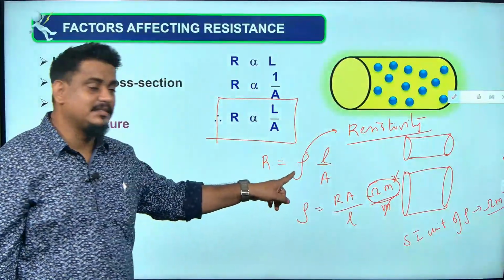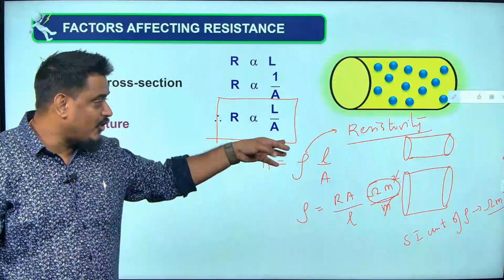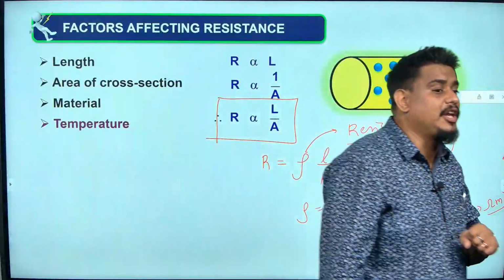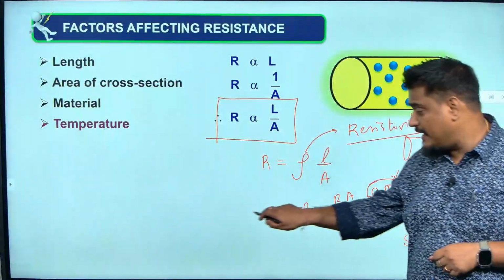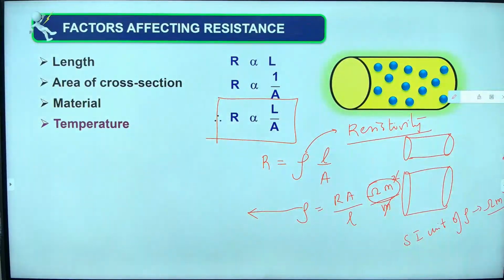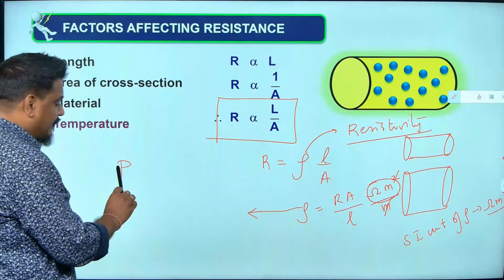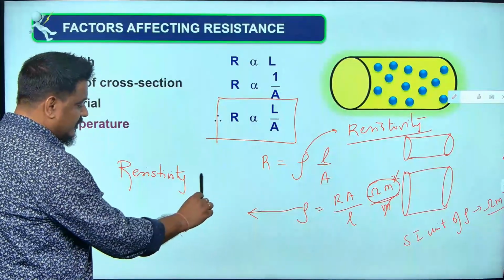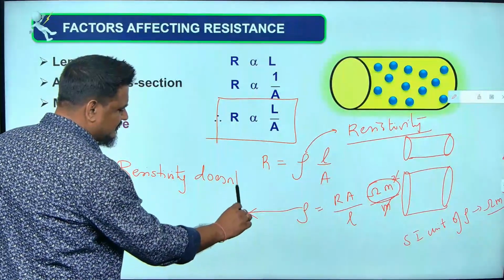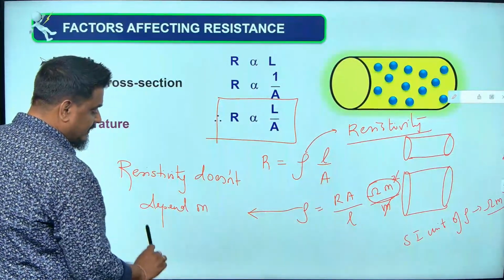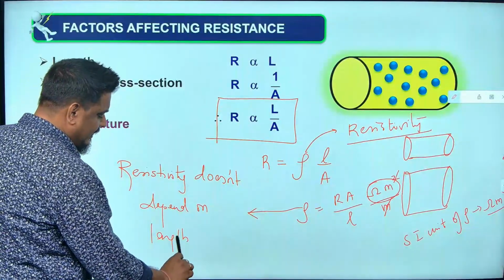Resistivity is not like that. Resistivity is a constant that came with this expression. So resistivity does not depend upon length and area of cross section. Write down somewhere, please make a note of it. Very important point. Resistivity does not depend on length and area of cross section.